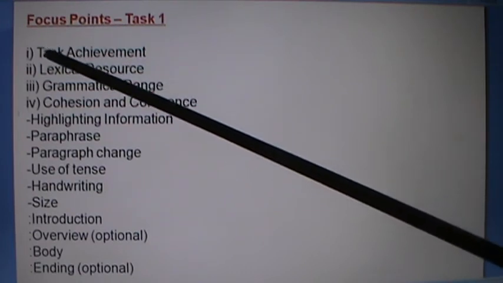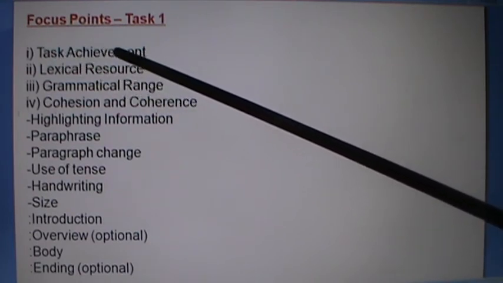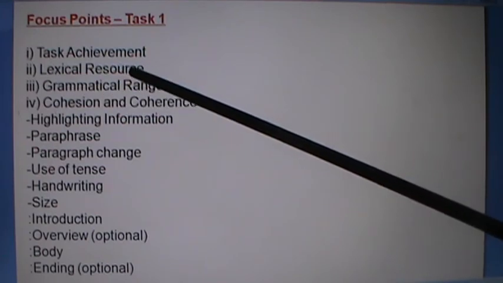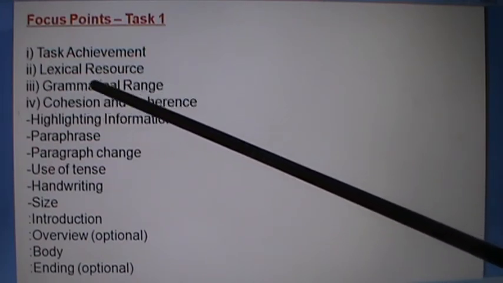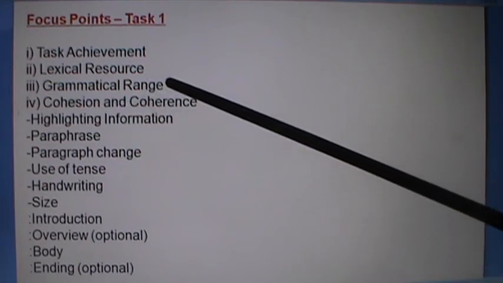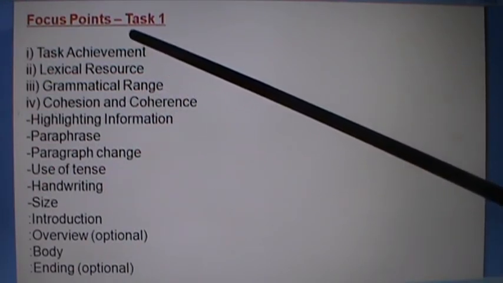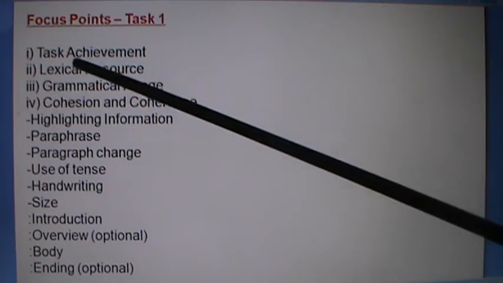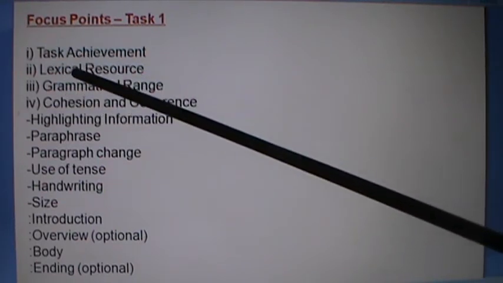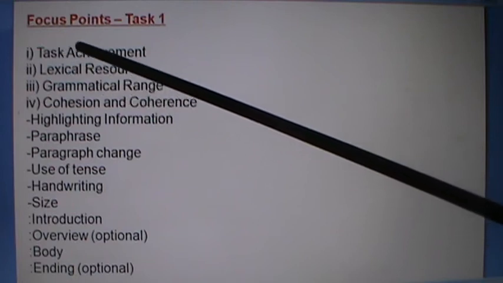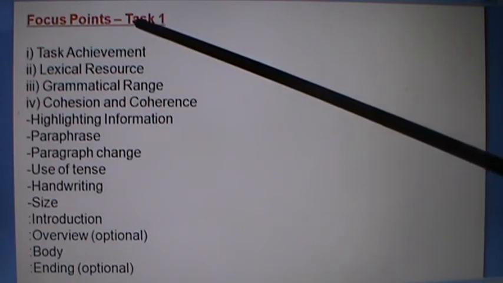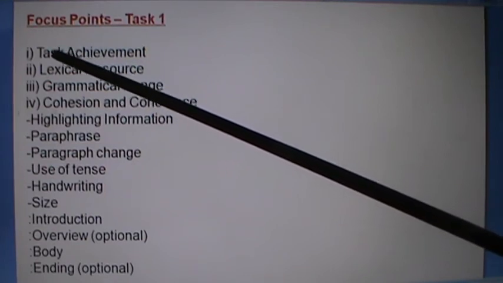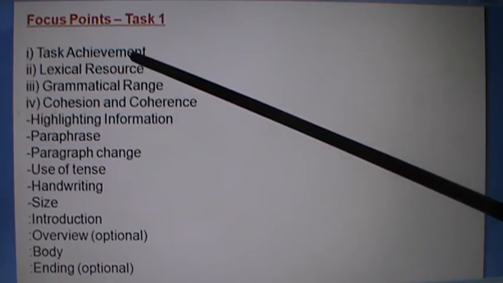Okay, let's see. Number 1, task achievement. Number 2, lexical resource. Number 3, grammatical range. Number 4, cohesion and coherence. Now here we have to understand these four points. Actually they are very crucial points. They help us to get a good score in Task 1 and Task 2 as well. So let's understand what task achievement is.